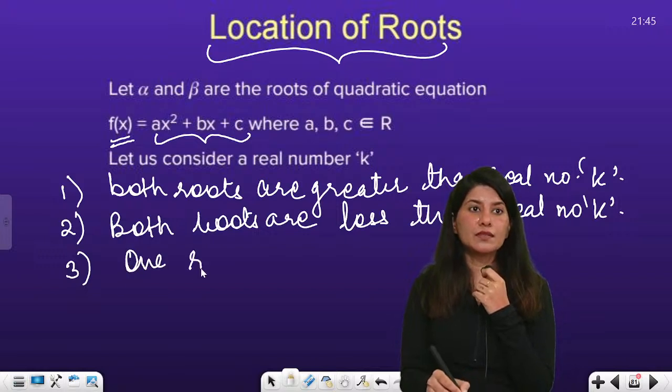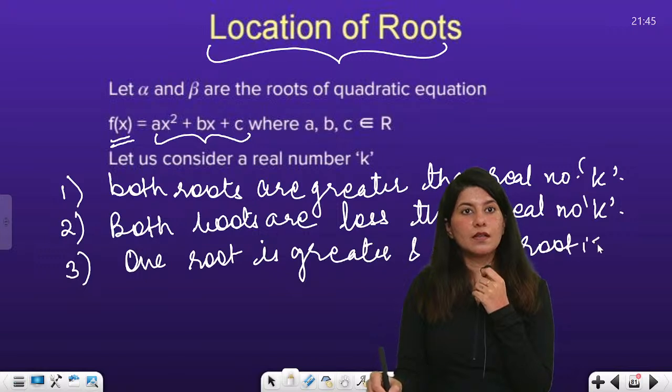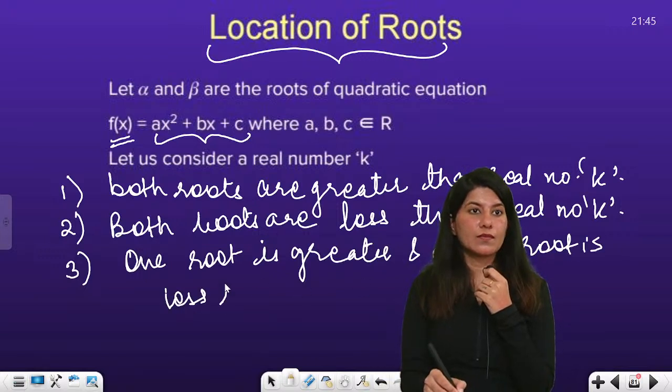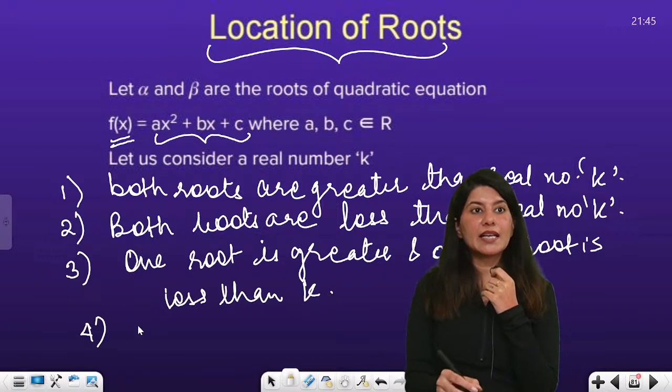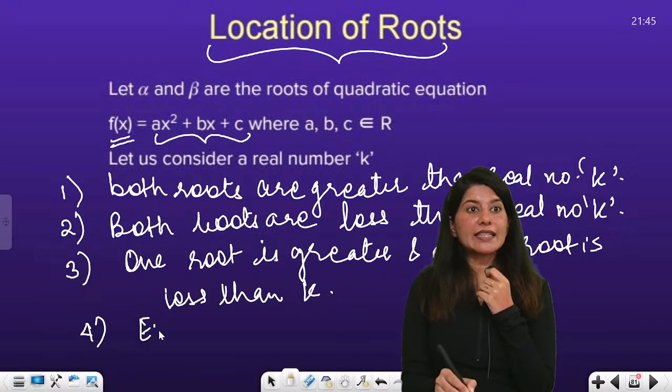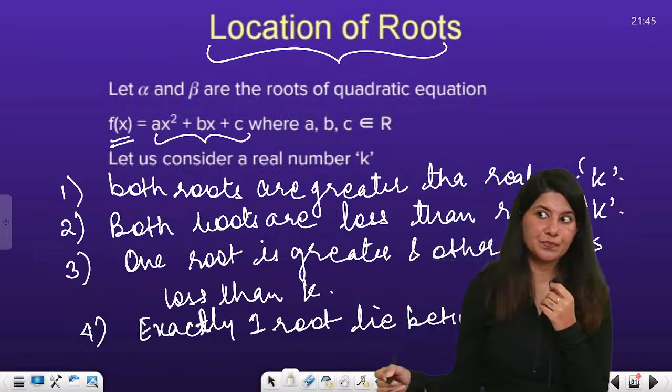one root is greater and the other root is less than k. And they can ask you that exactly one root lies between k1 and k2.